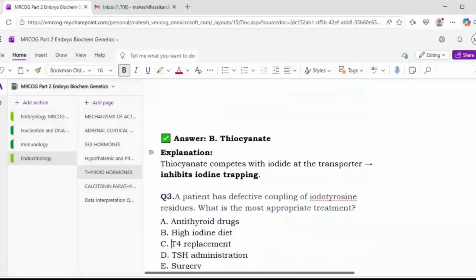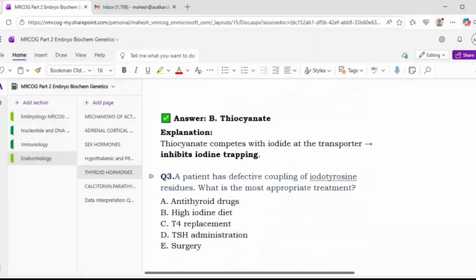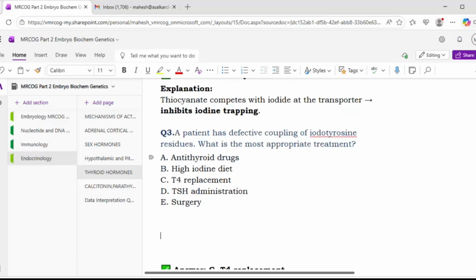Okay, next. A patient has defective coupling of iodotyrosine residues. What is the most appropriate treatment? Anti-thyroid drugs, high iodine diet, T4 replacement, TSH administration, surgery. Sir, high iodine diet. Option B. There is a defective coupling. So if the coupling is defective, what is going to be important?